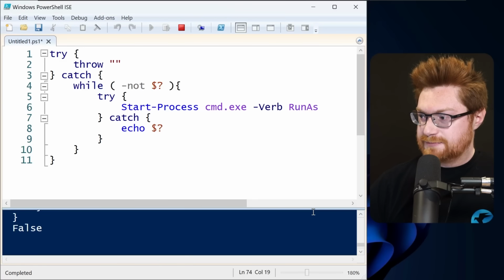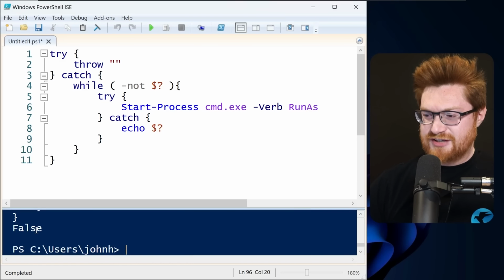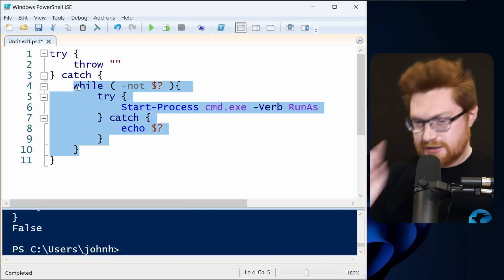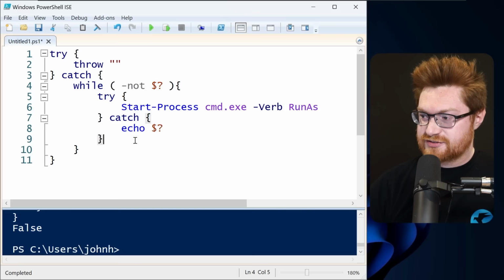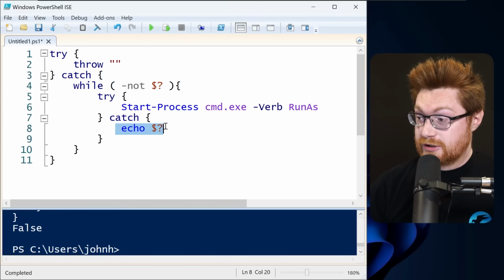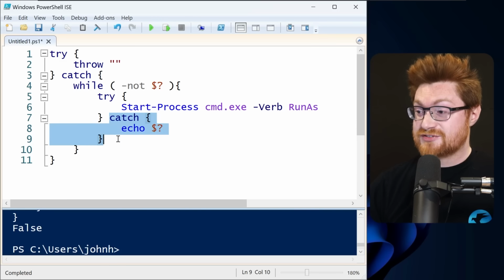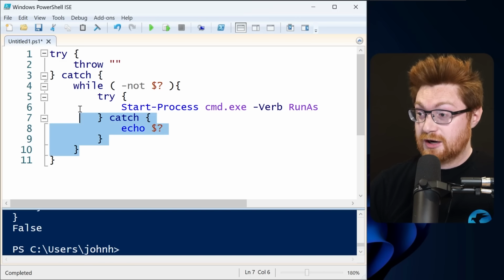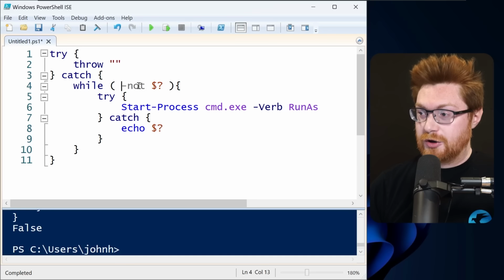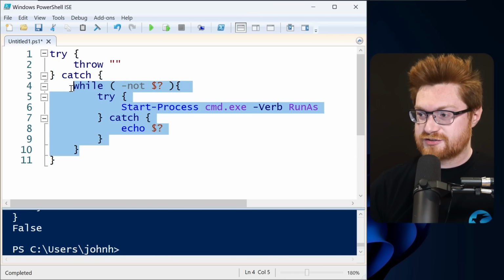UAC prompt pops up. I click no, and it says that it's false, but it's no longer continuing the while loop. Again, this is exactly because the catch block succeeded. The echo statement here successfully executed, which means the catch block successfully executed, which means the while loop does not continue because the question mark is now not the value of true, which is false.